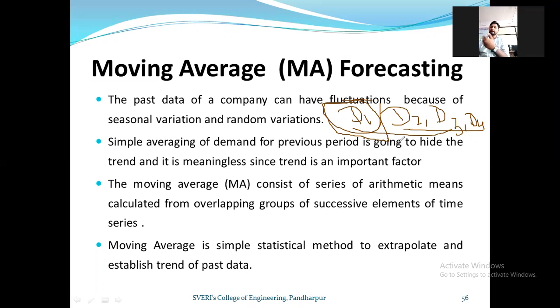Afterward, we eliminate the previous first quantity and take the next 3 numbers of data. In this manner we are going to solve the problem, so it is called a moving average.